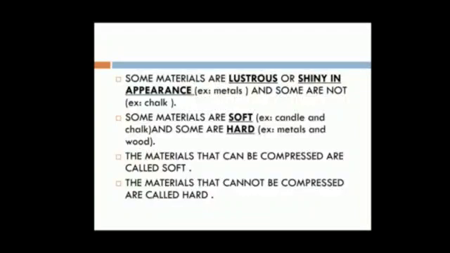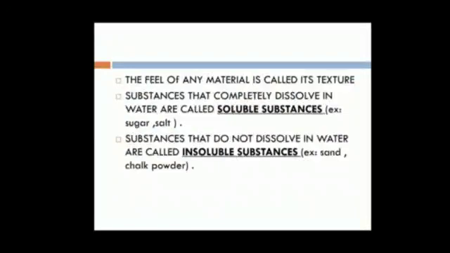Some materials are soft and some materials are hard. Materials that can be compressed are called soft, and examples of soft materials are rubber, candle wax, and so on. Materials that cannot be compressed are called hard, and examples of hard materials are metal and wood. The feel of any material is called its texture.